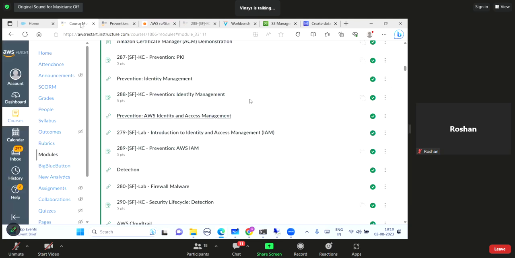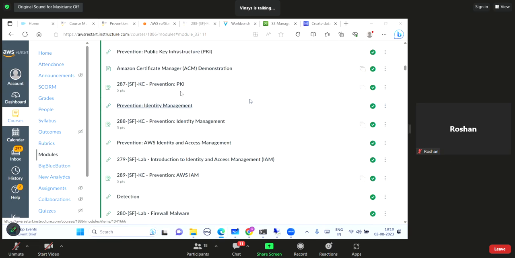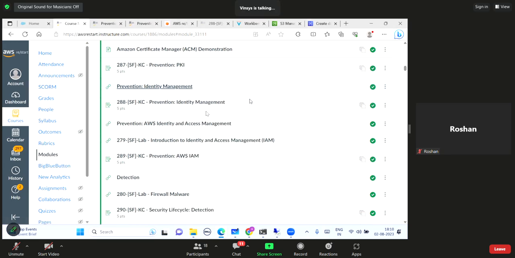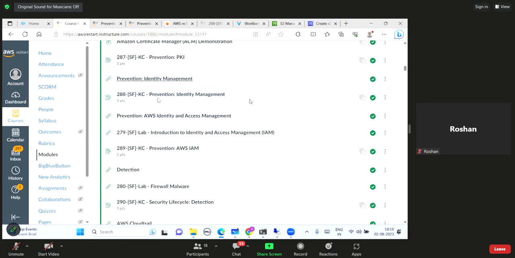I think I'm missing something. So I think I had started this one. Please help me in this. We were elaborating this, I guess. Ma'am, we completed 288 kc. We completed 288. Okay, fine. Thank you. So I think this is the topic, right? This is the topic I have to cover.